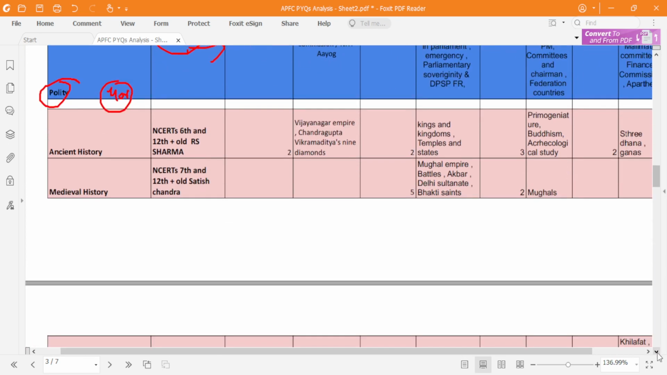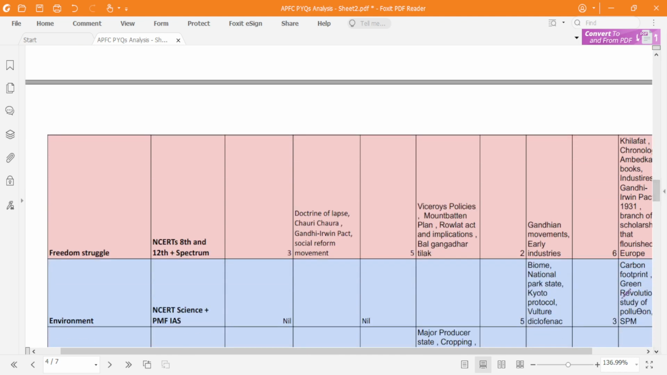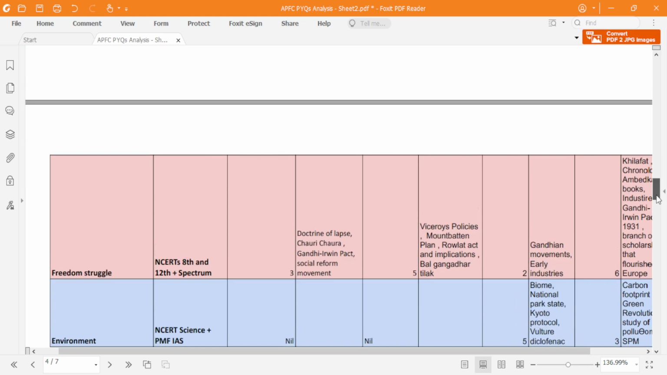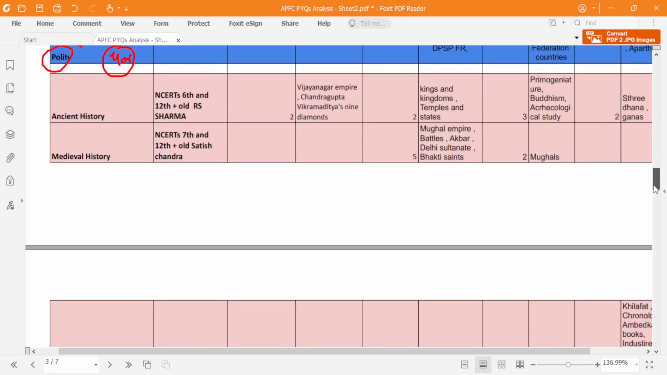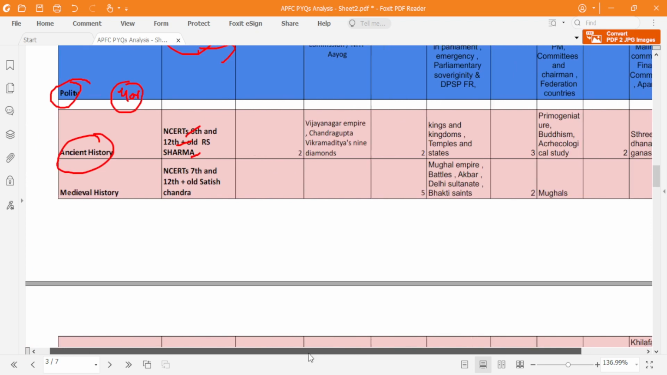Next, coming to history. I have divided history into ancient, medieval and freedom struggle, as given in the textbook. I mean, in the syllabus they have given culture and freedom struggle. So for culture, you can refer to the ancient history books: 6th NCERT, 12th NCERT, Arish Sharma, fine, and the old NCERT. They've asked a decent number of questions, like 2-3 questions will be there.